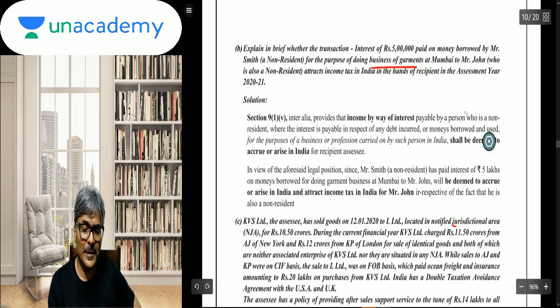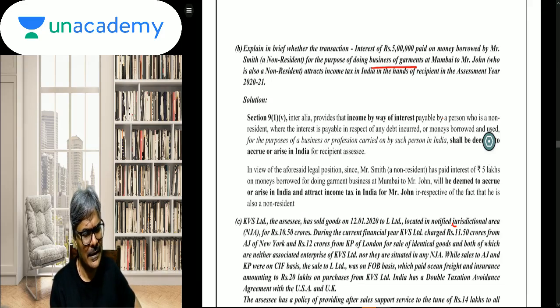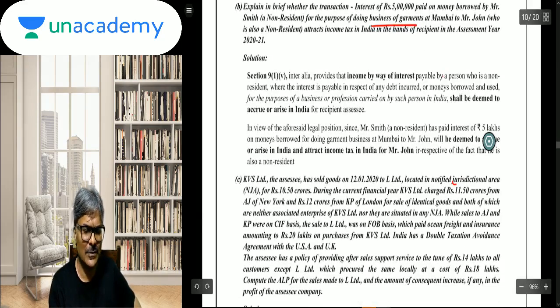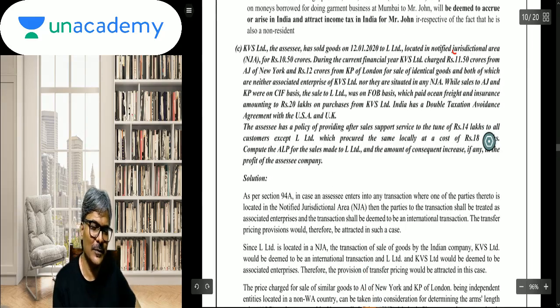So is it for the purpose of a business or a profession which is situated in India for which the payer of the interest has taken the loan for? And the answer is yes. And hence it is deemed to accrue in India. This is how you need to write the answer. This is what I was talking about, students.